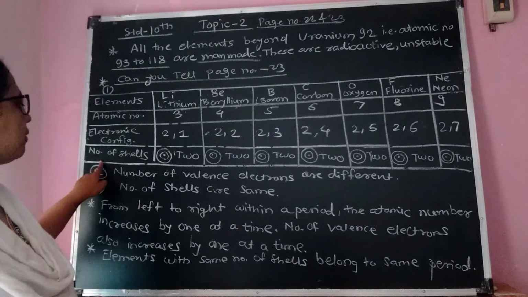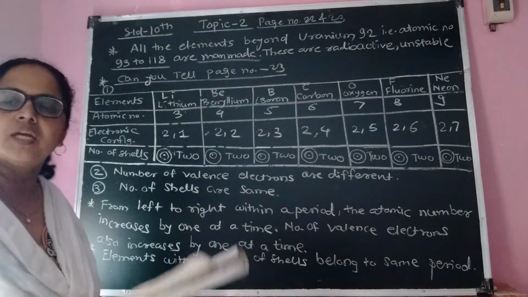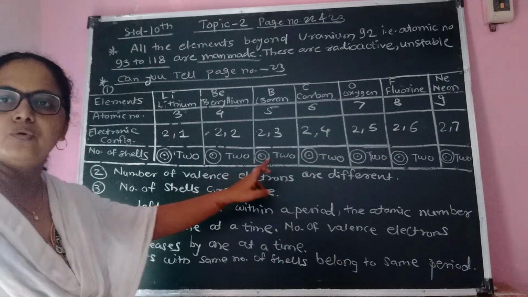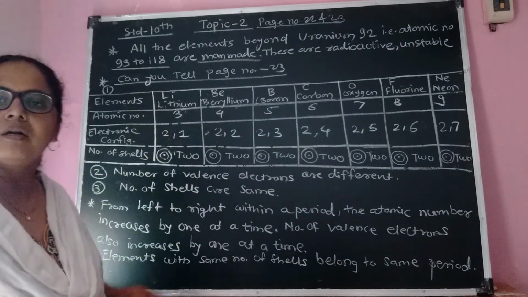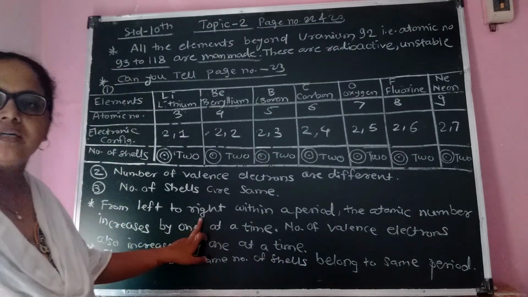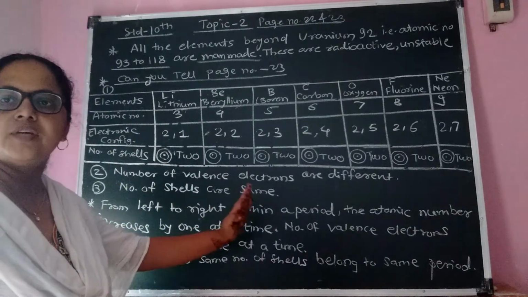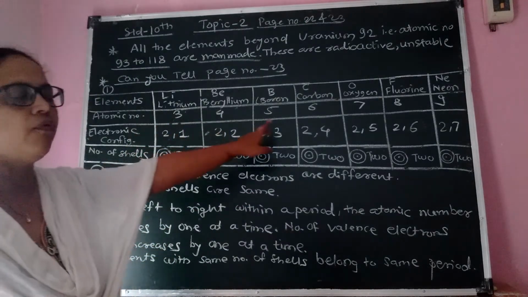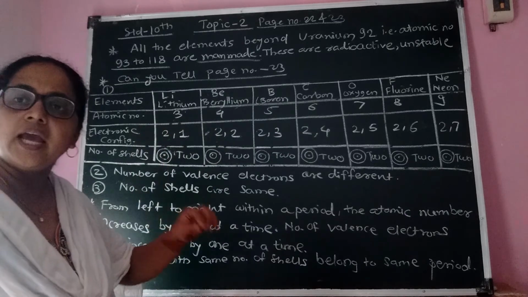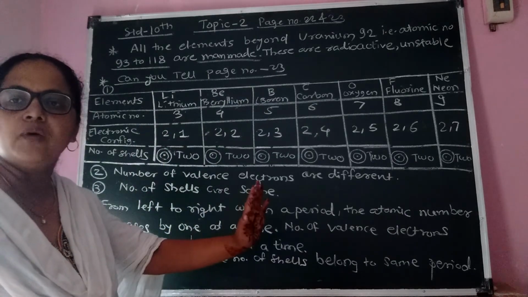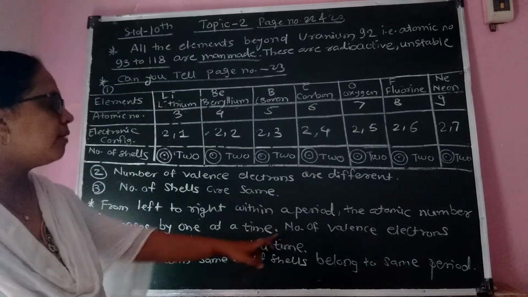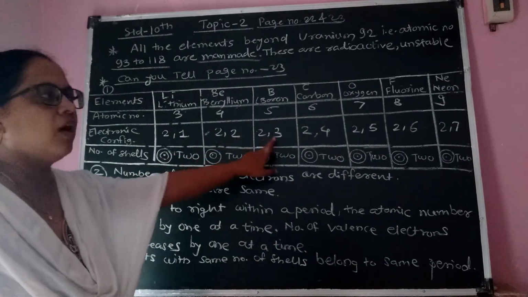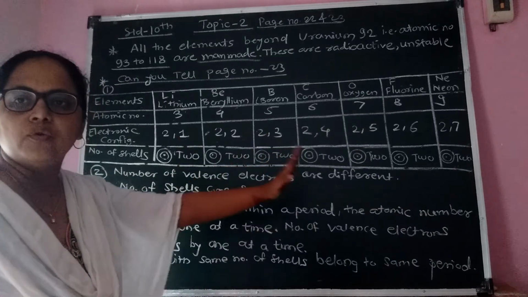If you observe the number of shells, third question: is the number of shells the same? You can see here the number of shells is the same: 2, 2, 2, 2. From this table we can conclude that from left to right within a period, the atomic number increases by 1. You can see here 3, 4, 5, 6, 7, 8, 9. In every period, the atomic number increases by 1 from left to right, and the number of valence electrons also increases by 1 from left to right.